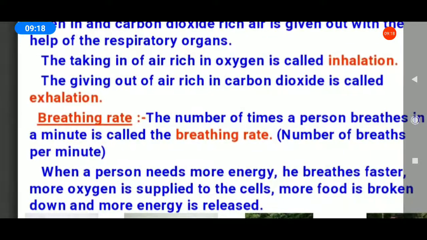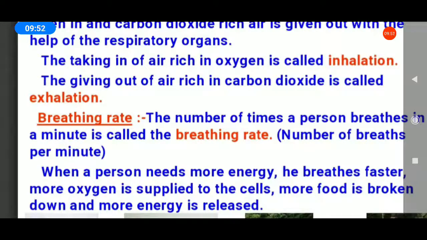Can you understand, students? All of you underline the word. The taking in of air rich in oxygen by the body is called inhalation. Next one, students, exhalation. What is meant by exhalation? The giving out of air rich in carbon dioxide is known as exhalation.